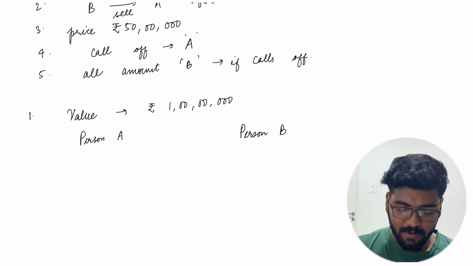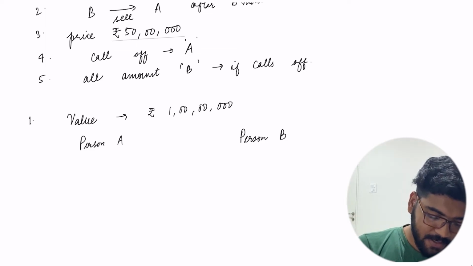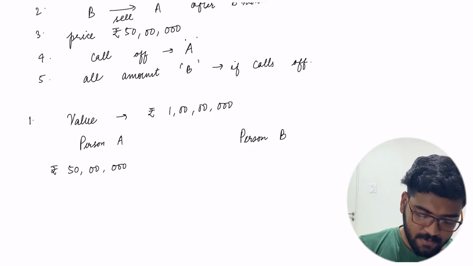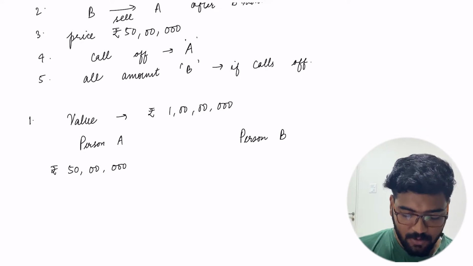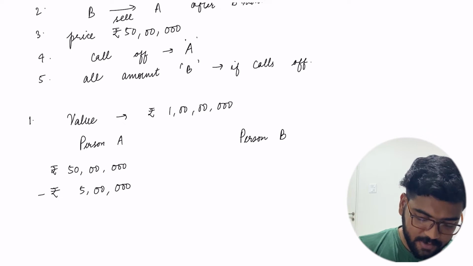Now in this particular situation, if the value of land goes up to, let's say, 1 crore rupees, person A would buy the land for rupees 50 lakhs as mentioned in the agreement. But person A has also paid an upfront fee of rupees 5 lakhs to person B. Moreover, the value of land would be 1 crore rupees.